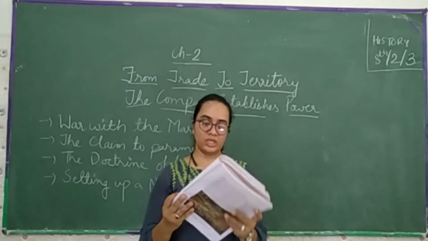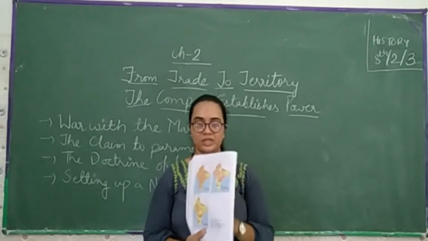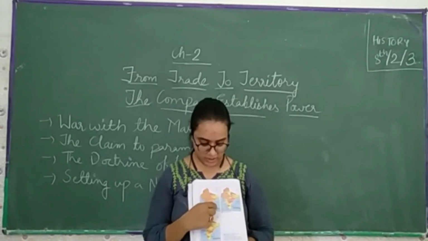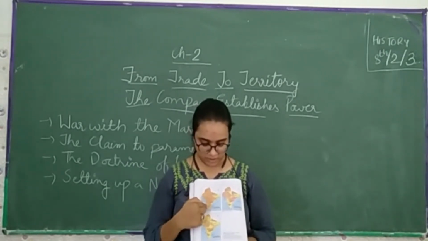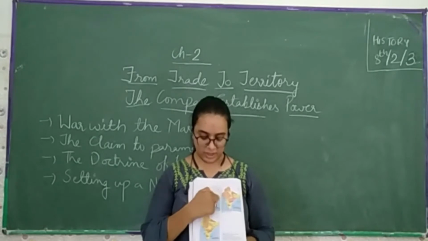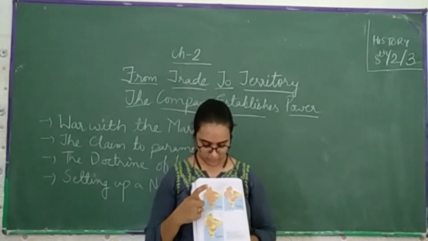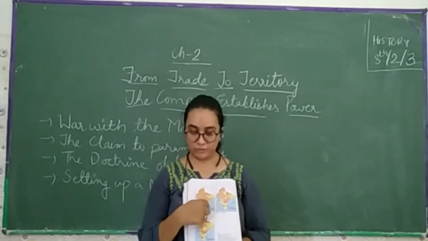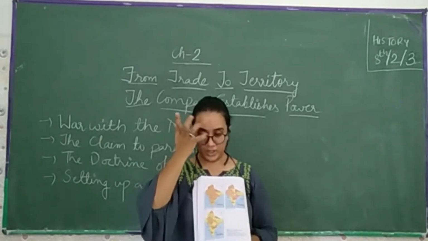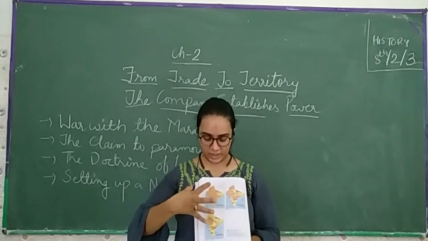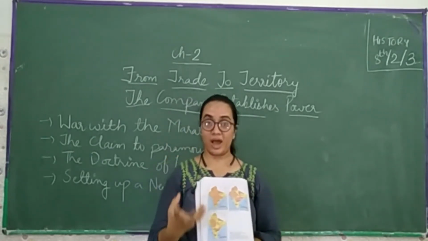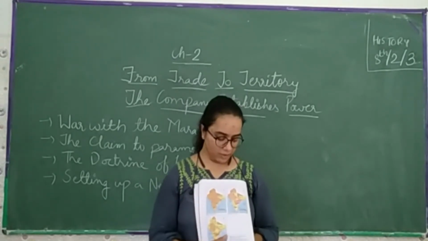Now let us look at the map. This is India in 1797, the areas under British rule. You can see the yellow parts, which are Banaras and Calcutta, some part of Hyderabad, and some part of Mysore, or present-day Karnataka. This was under the British, which is yellow in color. The orange color is the princely states. Now we talk about the further period.